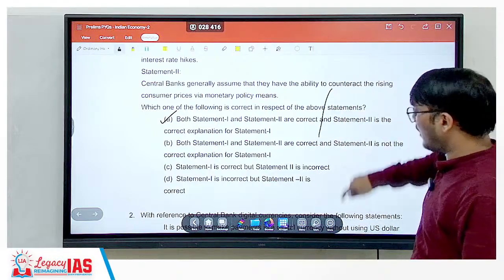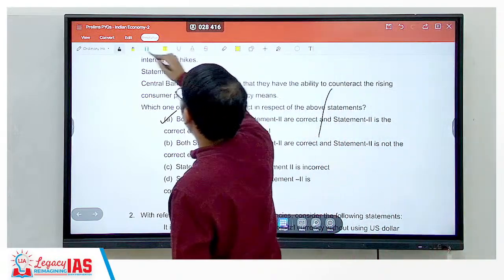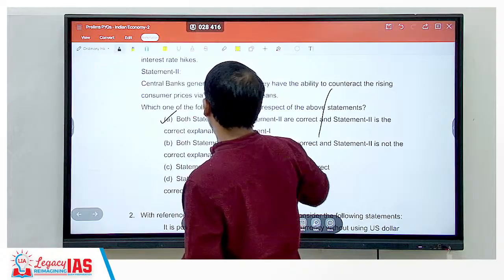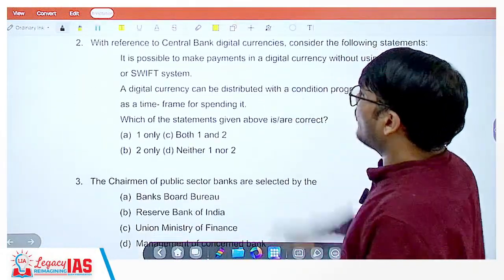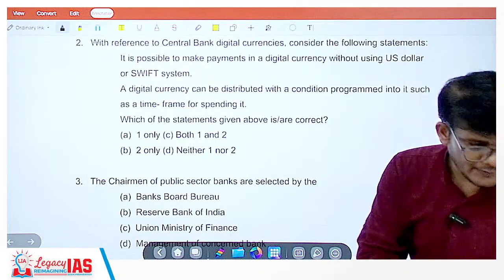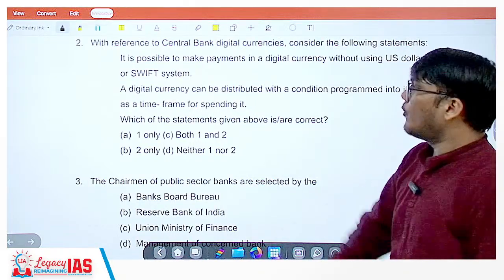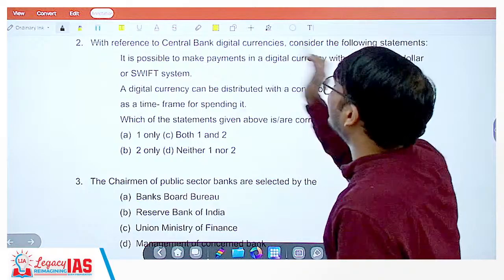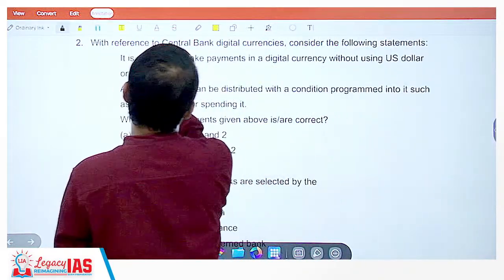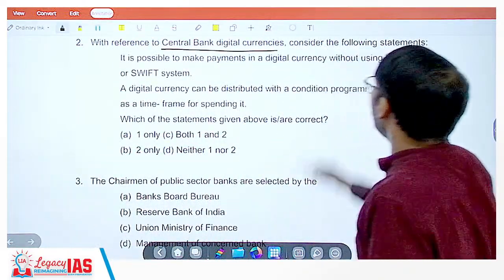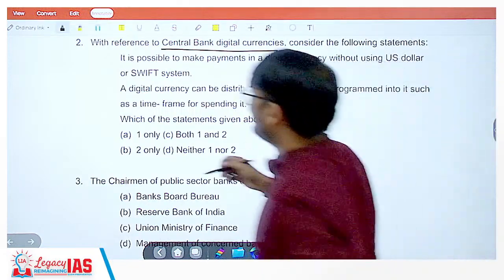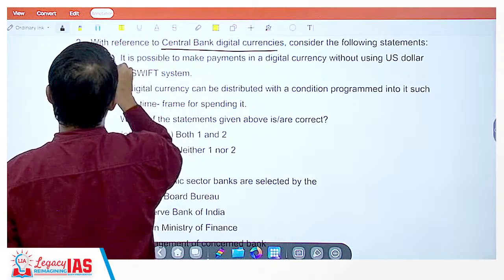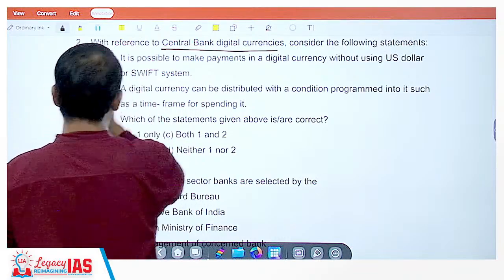Let's quickly move on to the next question. Yes, with reference to central bank, I hope it's visible clearly to everyone. Yeah, with reference to central bank digital currencies, consider the following statements. So what are the statements? This is statement 1 and this is statement 2.